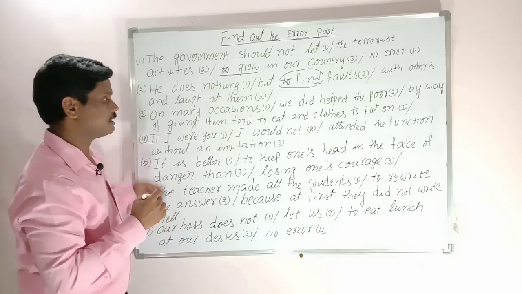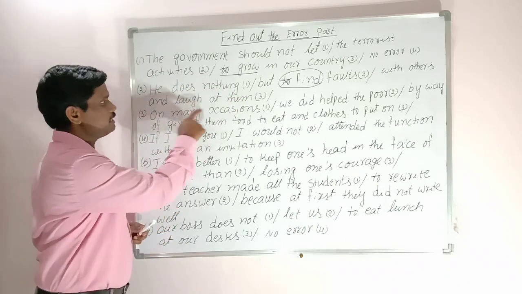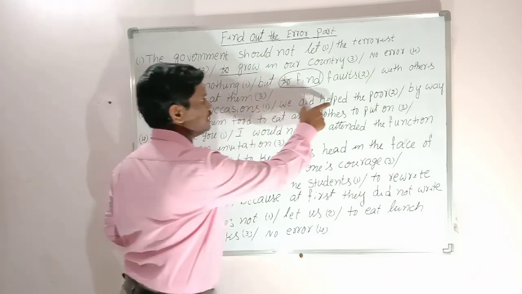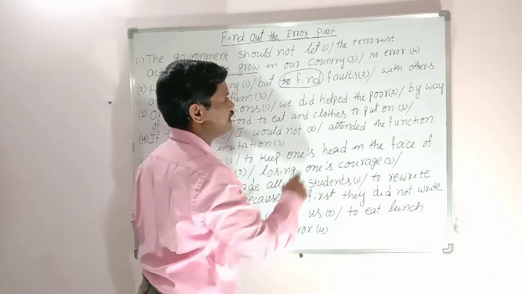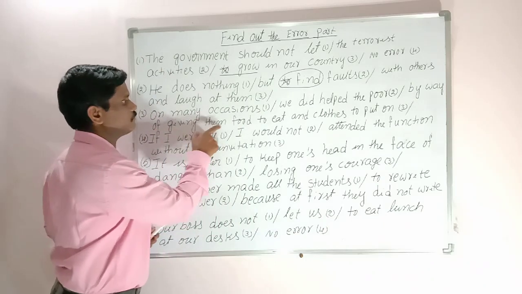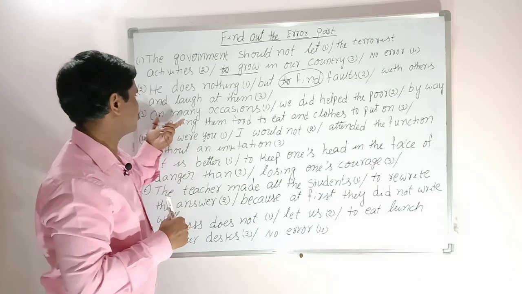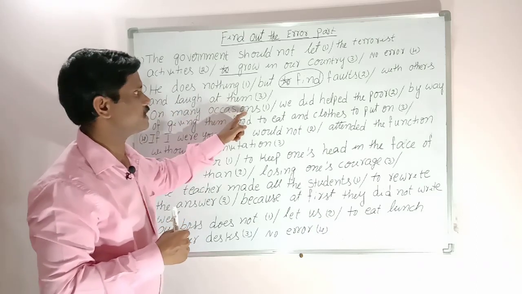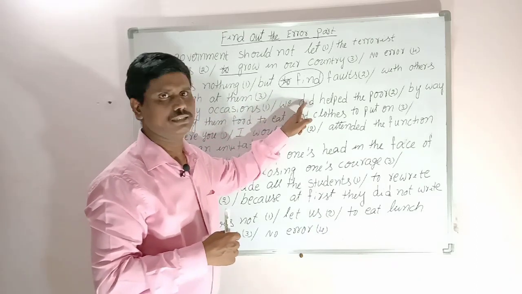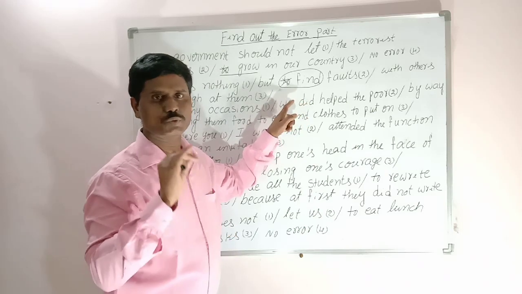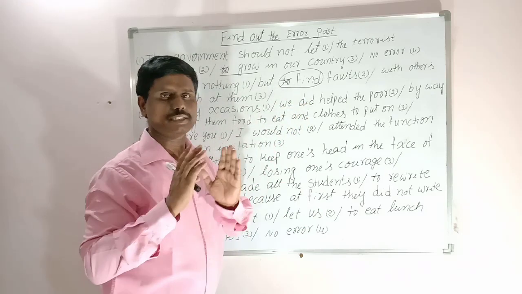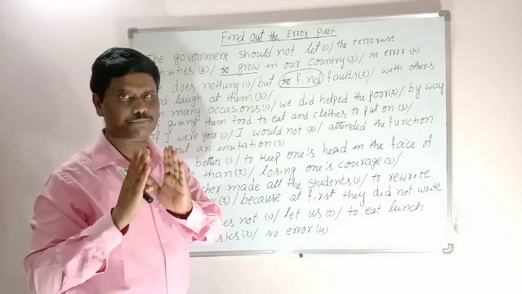Let us see the third sentence. On many occasions we did help the poor by way of giving them food to eat and clothes to put on. Friends, look at this sentence. On many occasions we did. After do forms, do, does, did, we always use the first form of the verb, the base form.